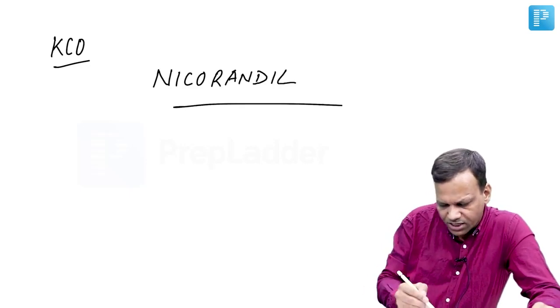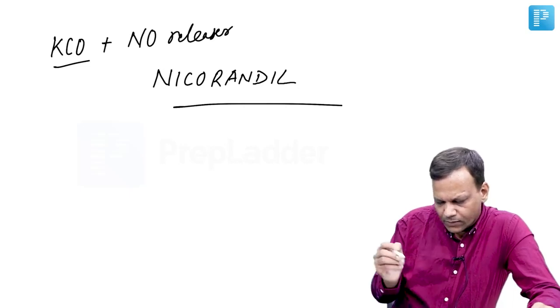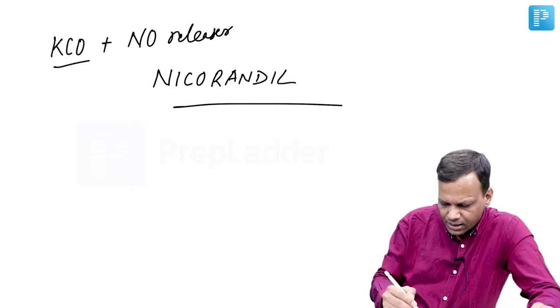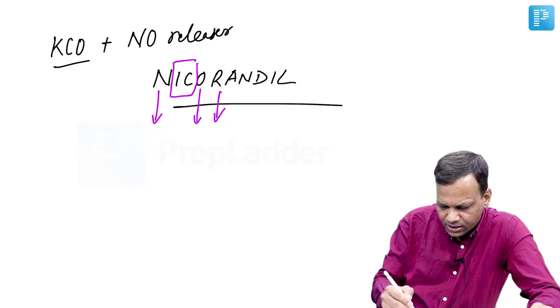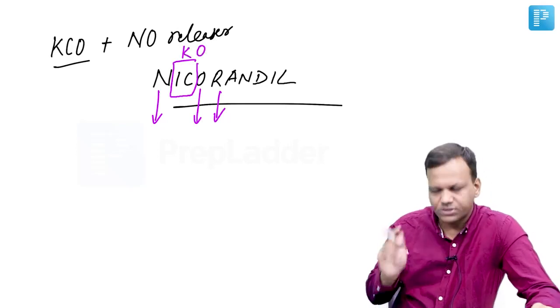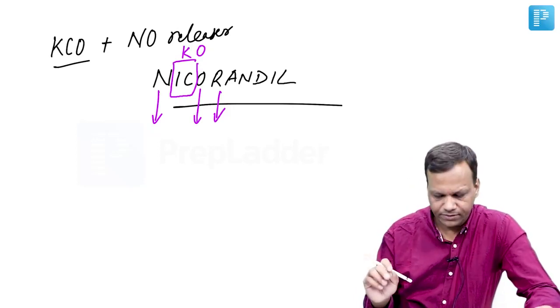Nicorandil is not only a potassium channel opener, but also releases nitric oxide. And from the name you can remember, it is saying nitric oxide releaser, and if we keep I and C together, it will become like K. So it is potassium channel opener and nitric oxide releaser, nicorandil. So these are the drugs we traditionally use in angina.